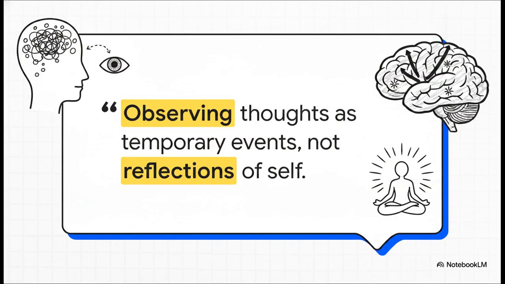This leads to a profound phenomenological shift that we call decentering. By stepping back and observing thoughts as transient mental events instead of absolute truths, we trigger a direct neural correlate: a decrease in DMN microstate duration, and radically reduced functional connectivity in the very regions that drive thought-action fusion.